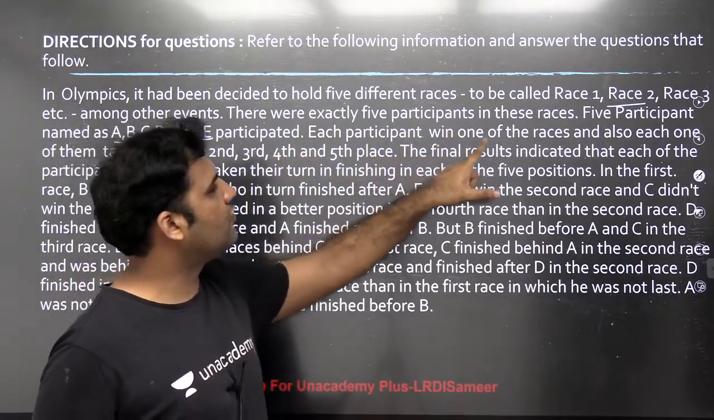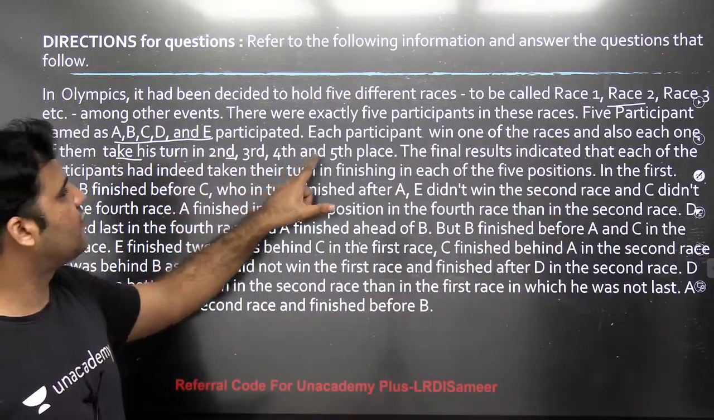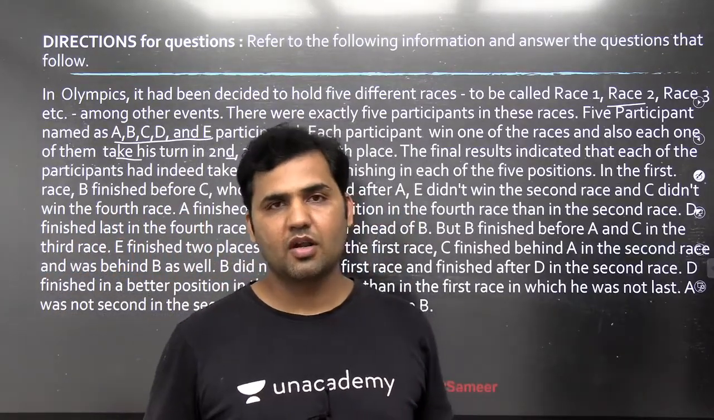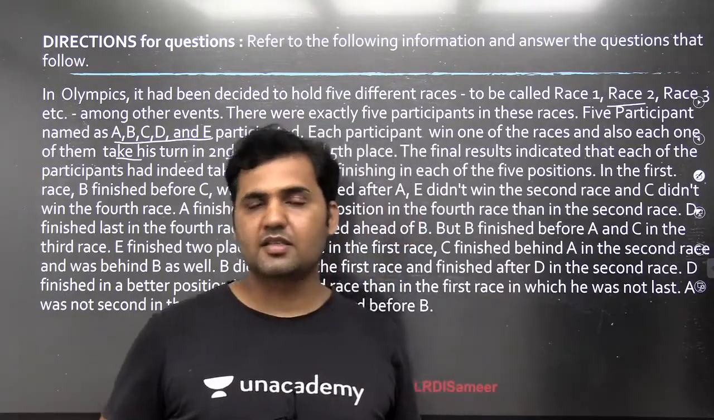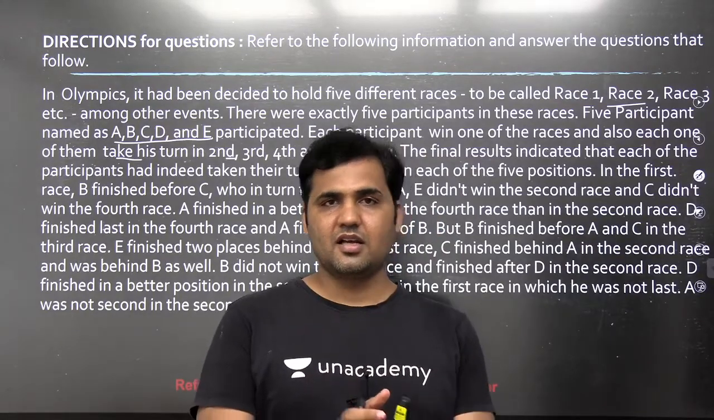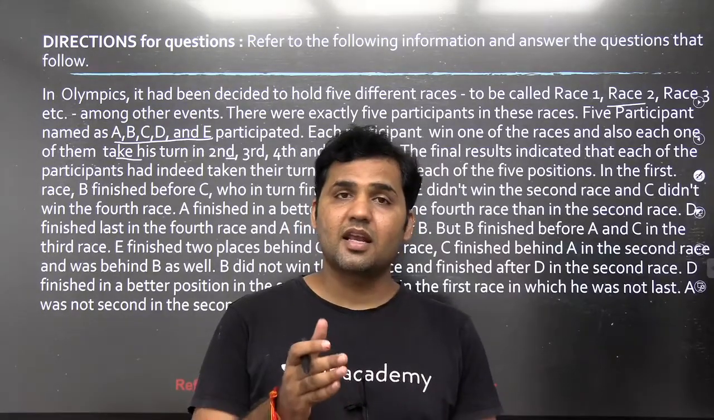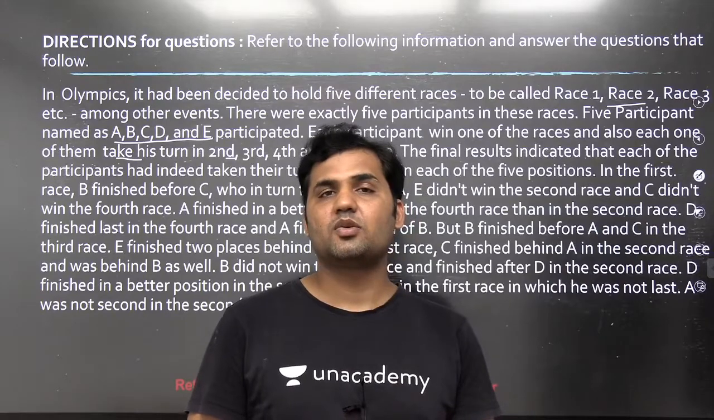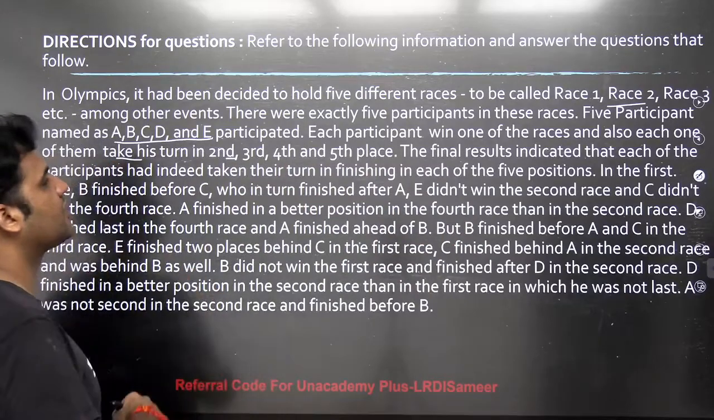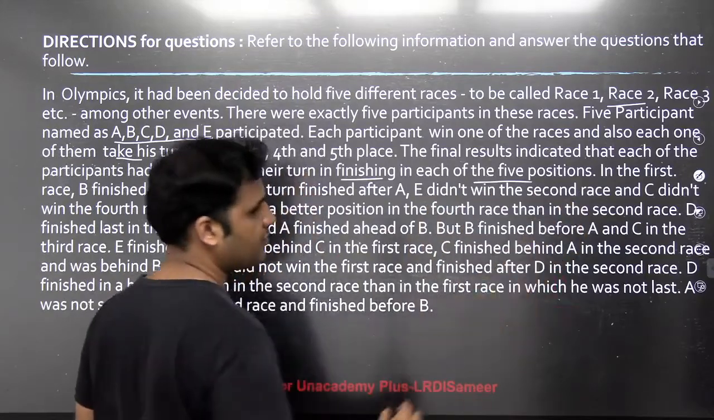Each participant wins one of the races and also each one of them takes his turn in the second, third, fourth and fifth race. Now, the point that everybody should note down over here is that everybody is getting one particular rank in every race. That means if I'm assigning rank 2 in race 1, let's say, to the person A, then rank 2 cannot be assigned to anybody else in race 1. So everybody is taking their turn. Every person participating in the race is taking their turn in finishing in each of the 5 positions.